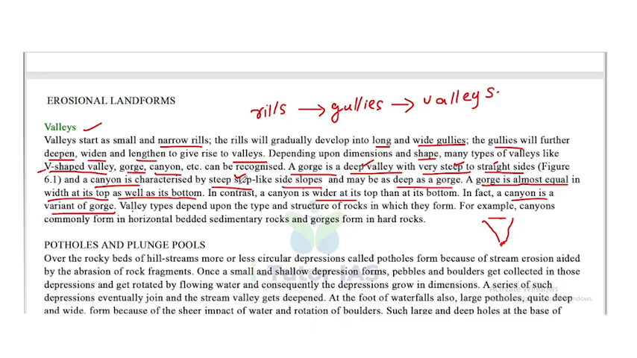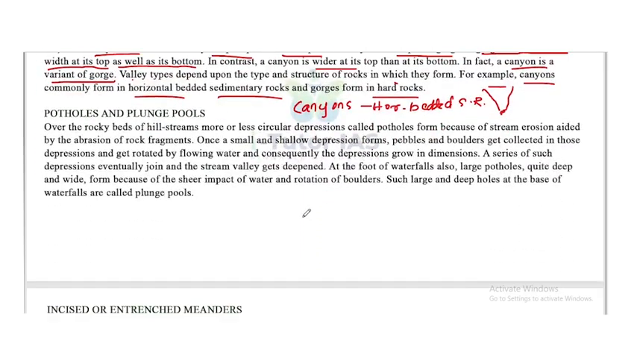Valley types depend upon the type and structure of rocks in which they form. For example, canyons commonly form in horizontal bedded sedimentary rocks and gorges form in hard rocks. Okay, so the canyons are commonly formed in horizontal bedded sedimentary rock, and gorges mainly in hard rocks. Okay, so that is about the valleys.